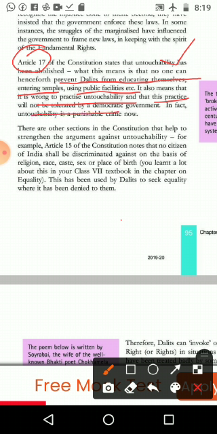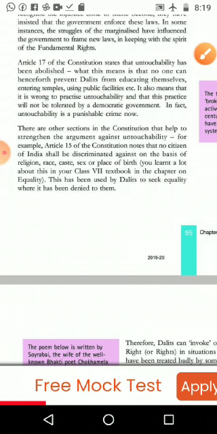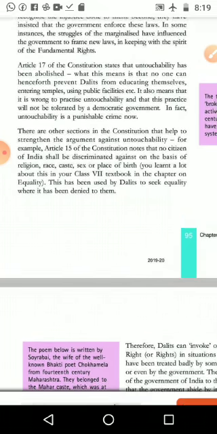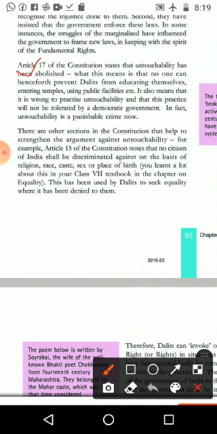In fact, untouchability is a punishable crime. Very important thing. Knowingly or unknowingly we are practicing sometimes. Okay, Article 17 of our Constitution states that untouchability has been abolished. It is stopped. We can't practice untouchability. And the last sentence says untouchability is a punishable crime.